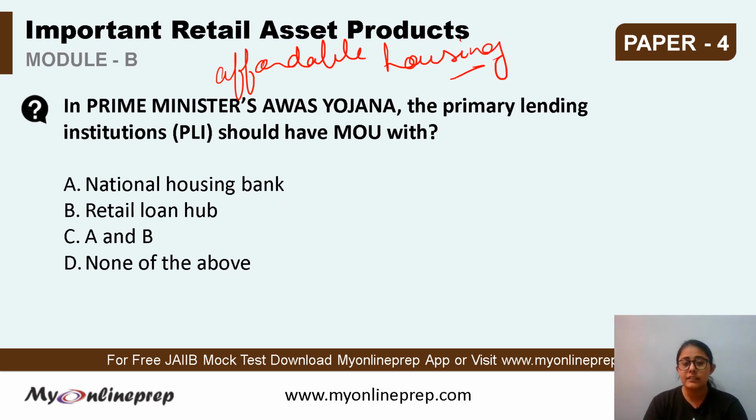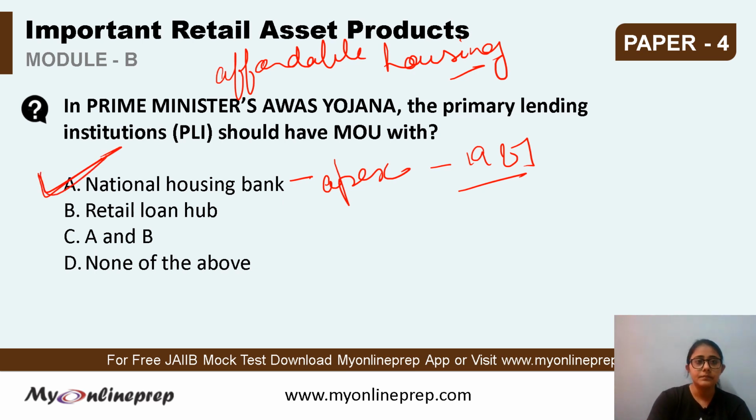Here the primary lending institutions should have an MOU with actually the A, that is National Housing Bank. Retail loan hub, or A and B, none of these are the correct options. The correct option is National Housing Bank. The National Housing Bank is the financial apex institution in the housing sector, and it was established by an act of the parliament in 1987, and it has the objective of building a strong, healthy, cost effective and viable financial housing system. So the correct answer here is National Housing Bank.